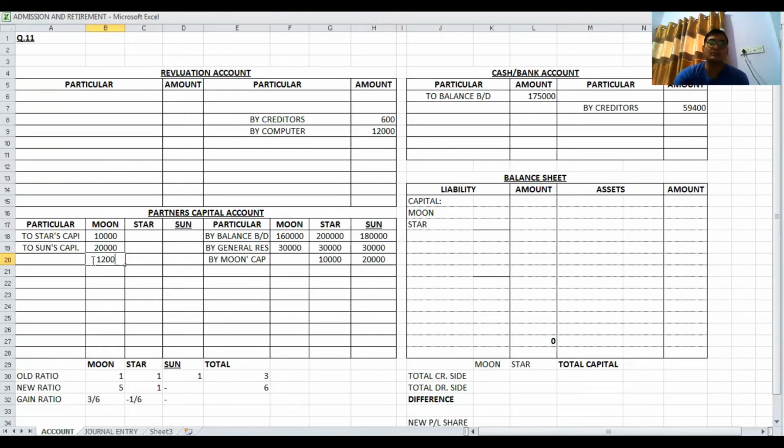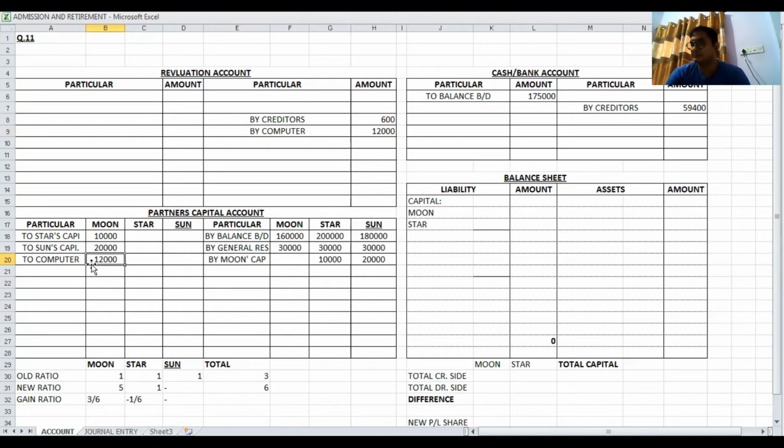That's why Moon's capital account debited 12,000 to computer. Got it? Once again, there are two entries. First of all, it is our gain. So revaluation account credit, and second one that any partner taken over any asset, such partner is debited.